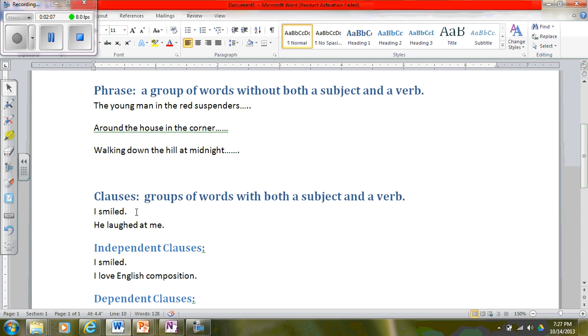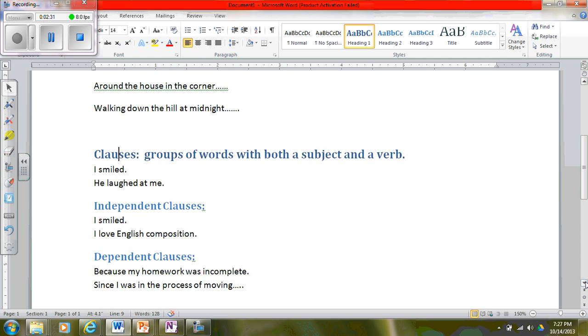So since it has both a subject and a verb, it is considered a clause, okay? The next example, he laughed at me, okay? He is my subject, laughed is my verb. I have both a subject and a verb, so this is considered a clause, okay?